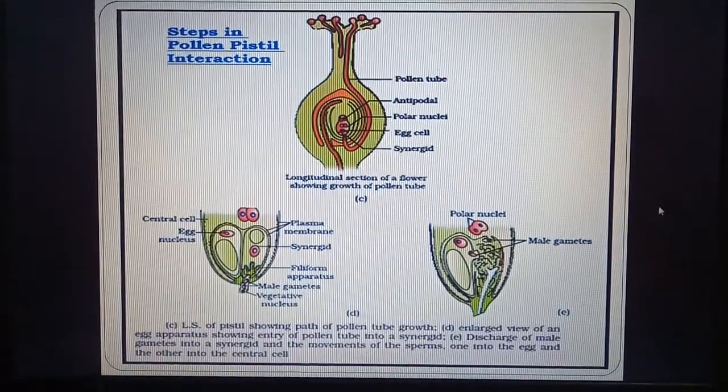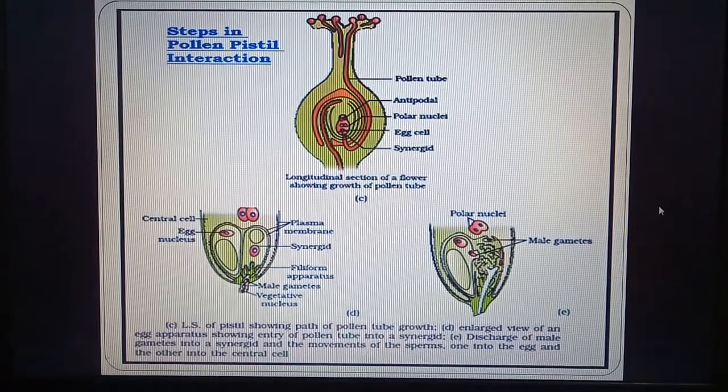Here we can see the diagrams. C diagram is longitudinal section of a flower showing pollen tube. So the pollen tube comes out and we can see that it reaches the style and then it enters into the ovule.